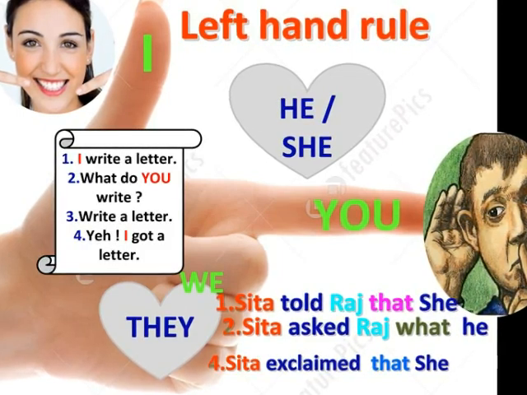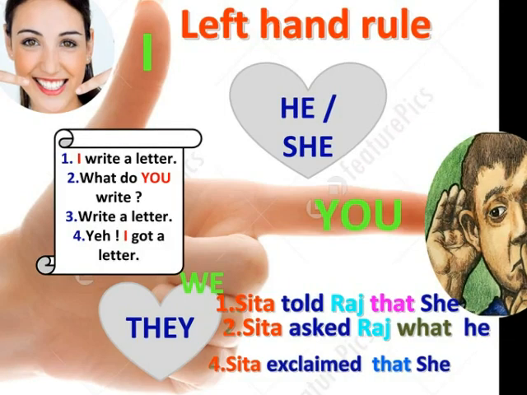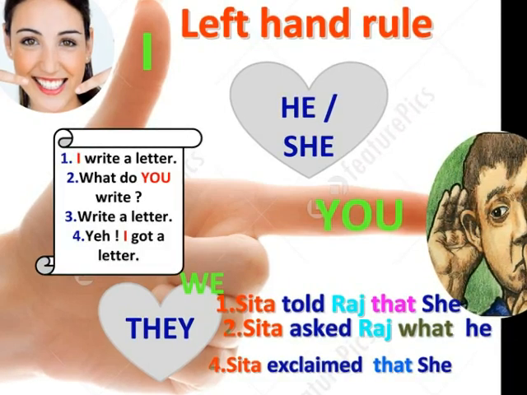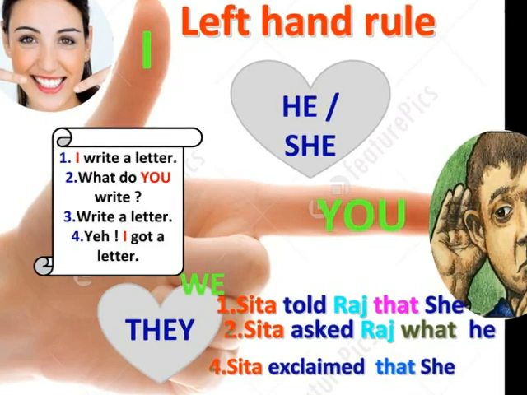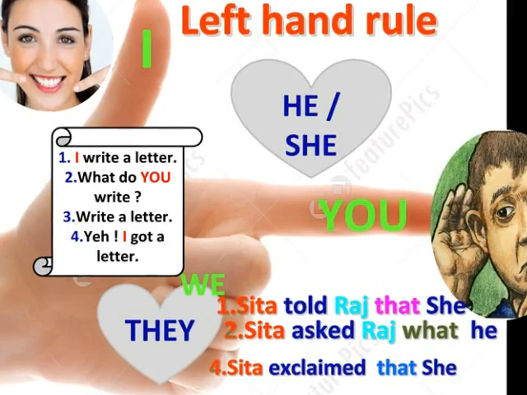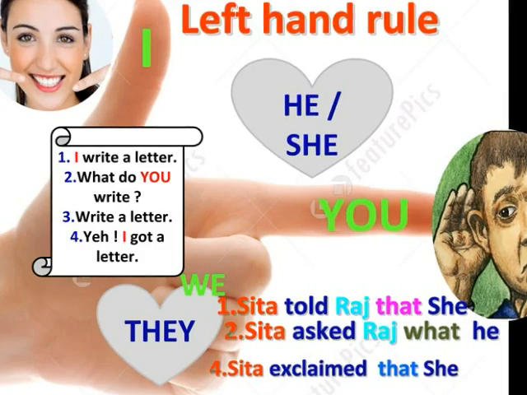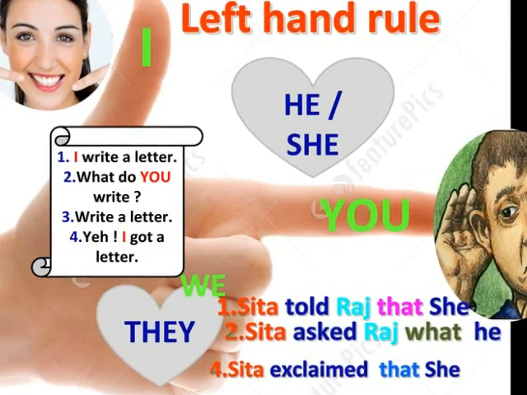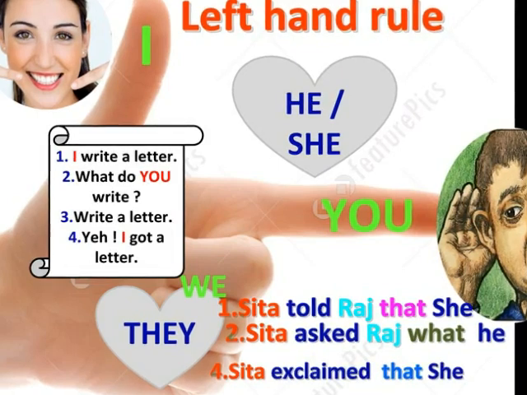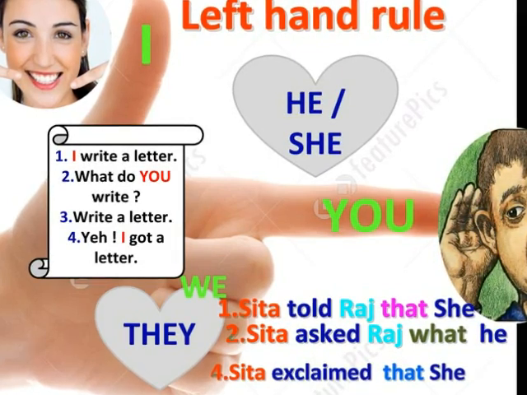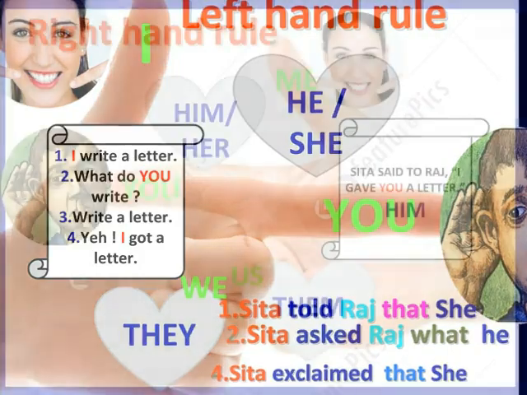Similarly, in the interrogative sentence, you refer the listener Raj and therefore it is changed into he and reported as Sita asked Raj what he. In the imperative sentence, there is no change of person. In the exclamatory sentence, I refer the speaker Sita and therefore it is reported as Sita exclaimed that she.